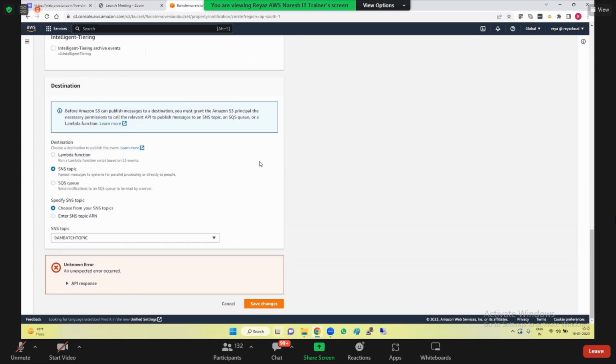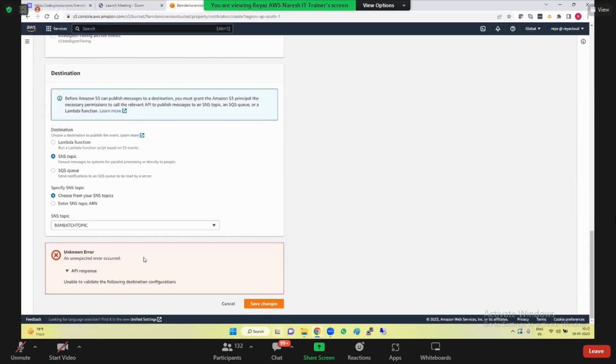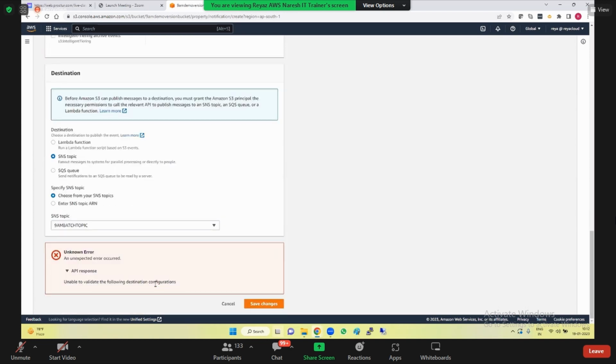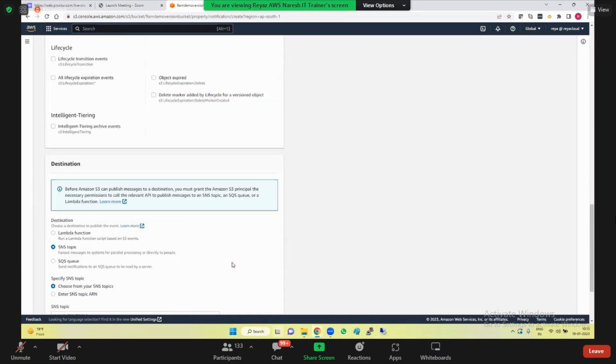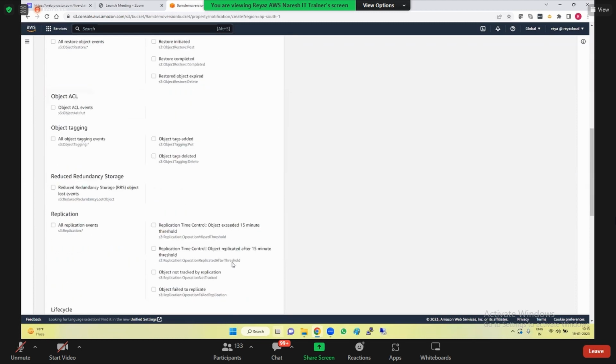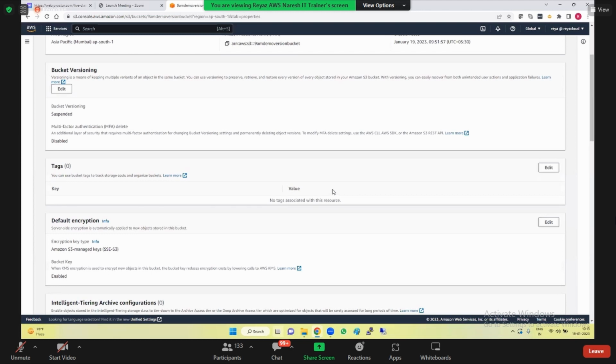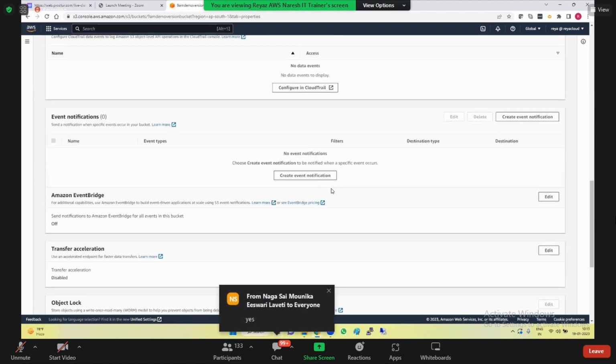Based on the requirement, you just need to go ahead and do it. So here is the question. When I click on save changes, this is the expected error. This is one of the troubleshooting parts that you should be doing as part of the task. Guys, why are you not able to create an event notification? I want you to research. It's very easy. If you put this in Google, in the first or second link itself, you will get the answer. But did you all understand how to set it up, how to create an event notification, apart from this error? Super.